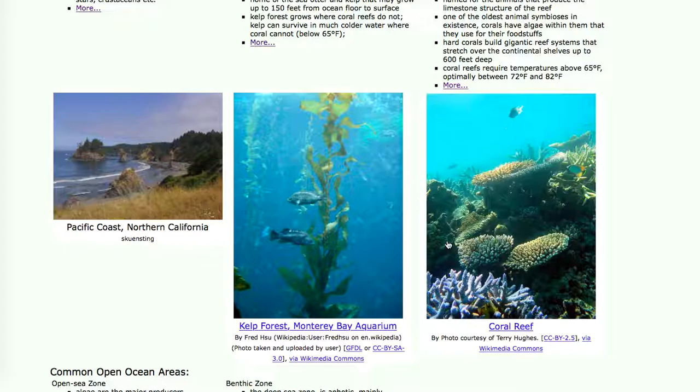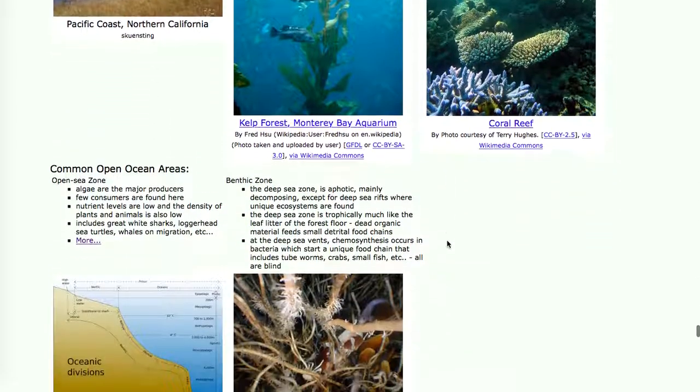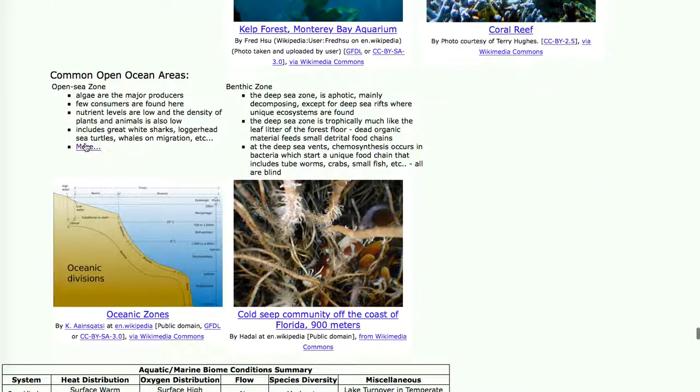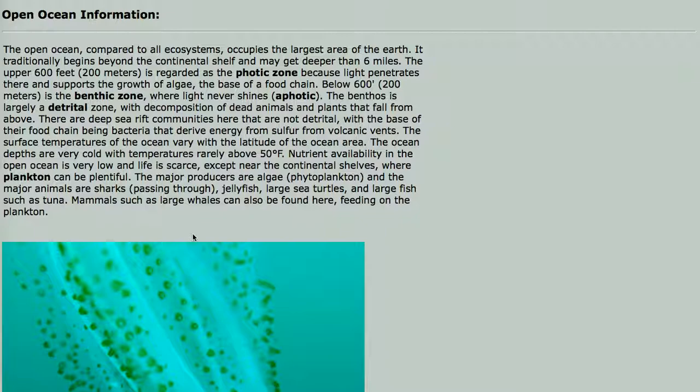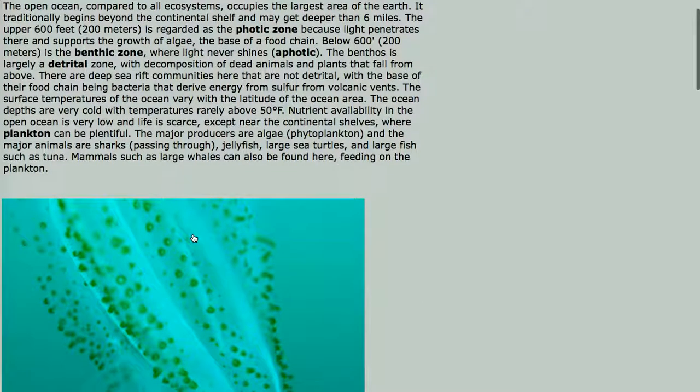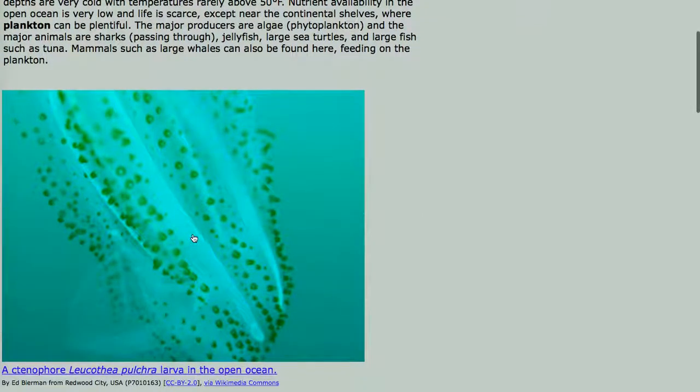So coral reef is an incredibly productive ecosystem, and it actually is under assault by coral bleaching. And we don't know exactly why it's bleaching, but the Great Barrier Reef is bleaching, and much of the Caribbean is bleaching right now. Then there's the open sea zone, which is mostly aphotic, but some of it's photic. The upper 600 feet is photic, and then below 600 feet is aphotic, meaning it gets no light.